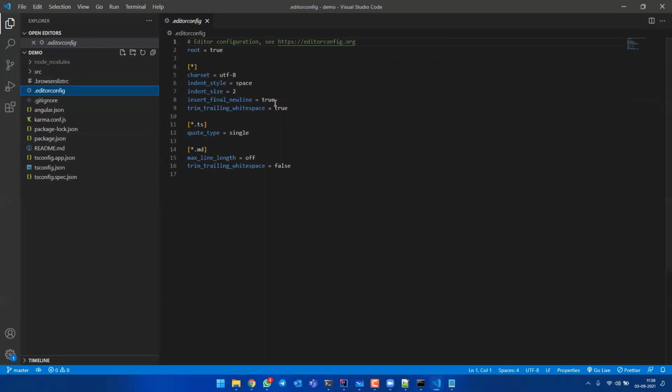Editor config is not for your application, it is for the editor. This editor. If I change anything here, this editor changes how it interacts with your application.